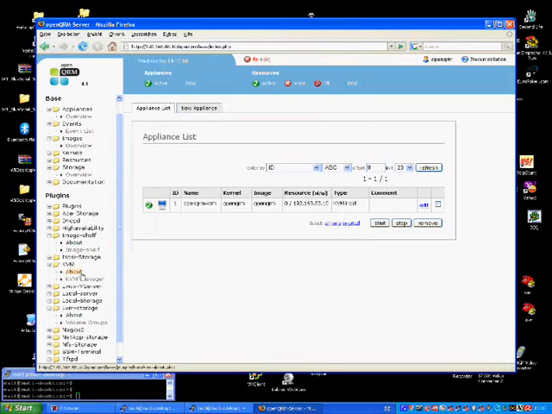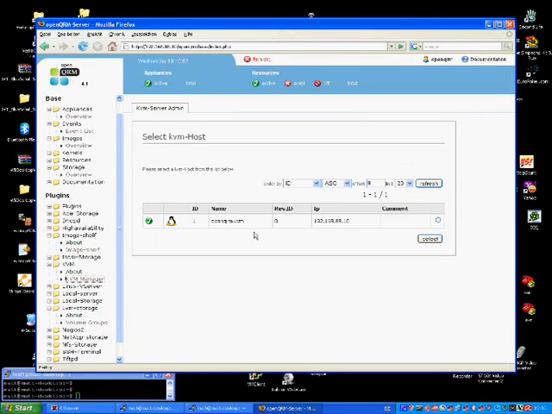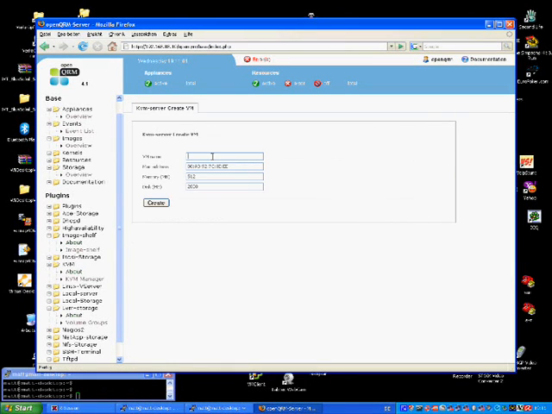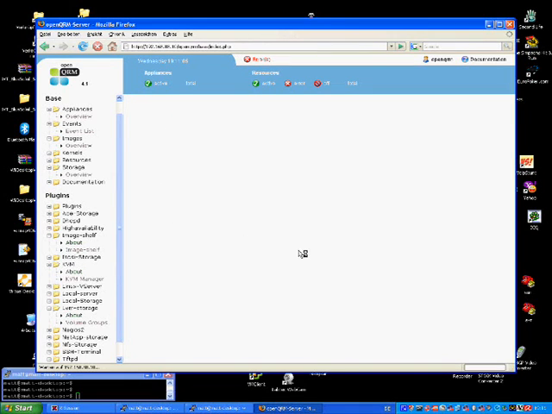We are now switching to the KVM plugin menu to create some new KVM virtual machines on this appliance. We continue with the defaults and just give a name for the new KVM virtual machine.